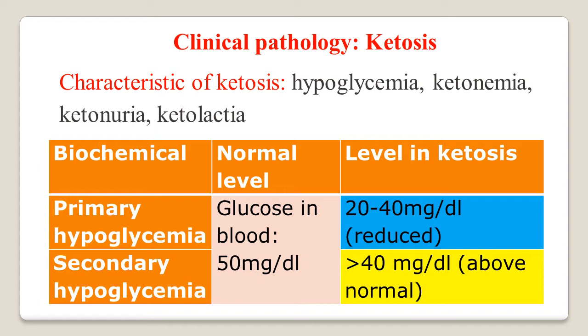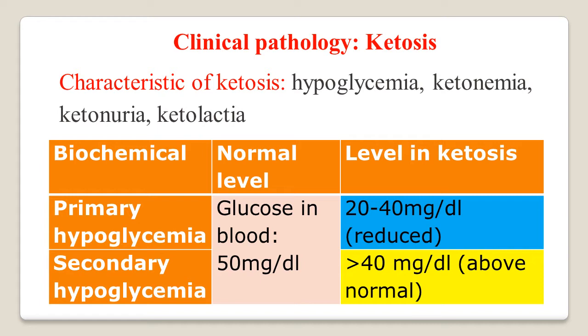Now, what are the levels that we'll see in this slide and the subsequent slides? In the first column, we are mentioning the biochemical moiety. Second column, the normal level, and third column, the level in case of clinical ketosis.